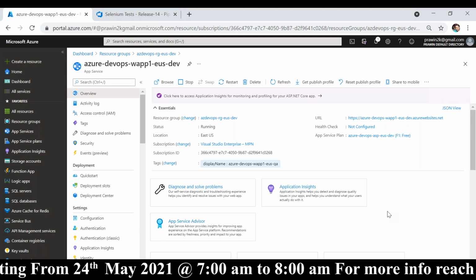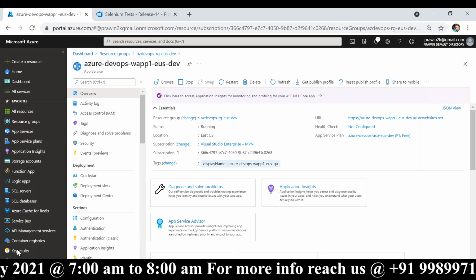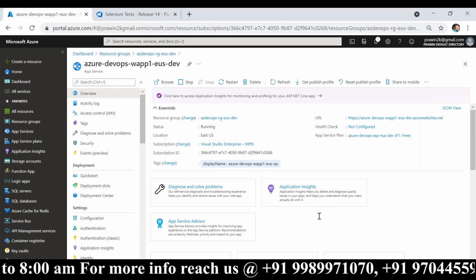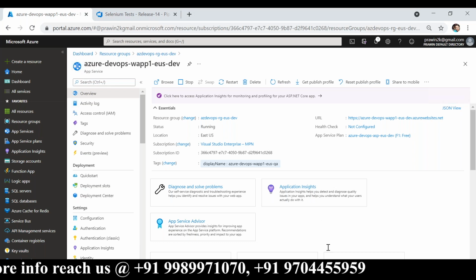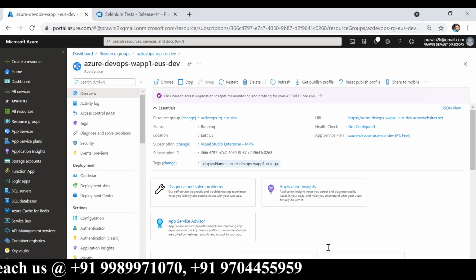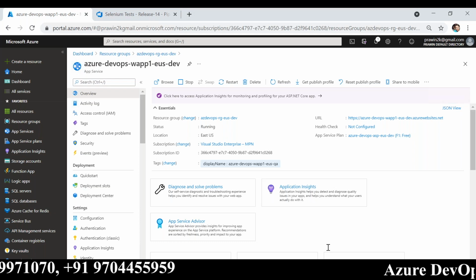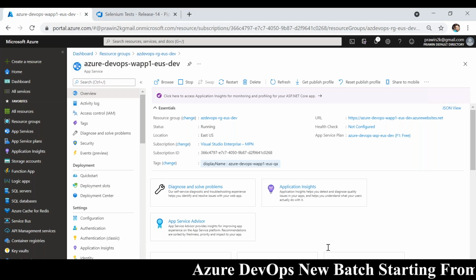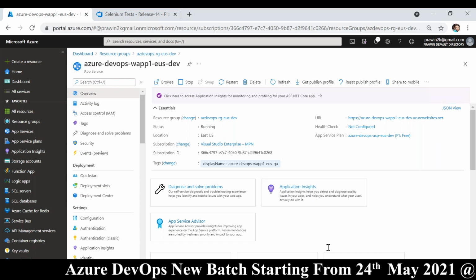Key Vault, 11 services. 11 or 12 services will be covered, which are part of AZ104. So there might be 30 services that are required for AZ104, but we will be covering 11 or 12 services which are related to AZ104. The rest of them you will have to learn on your own. These 10, 11 services are very common in every project. Even in interviews, people would definitely be expecting you to know all those.